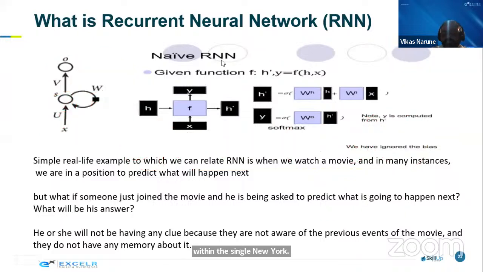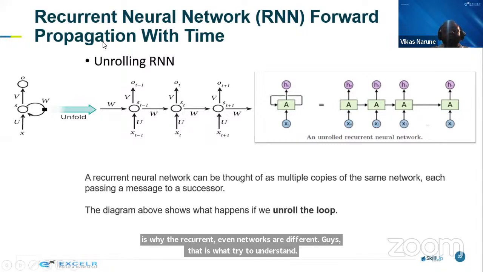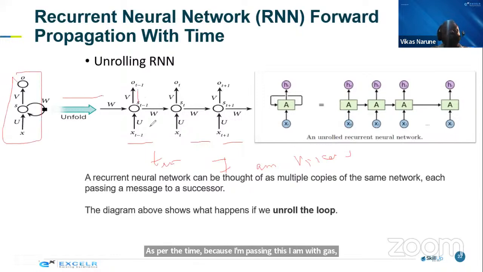Try to understand. If I unroll, guys, this is what I was talking about. If I unroll, you can see here, it is taking multiple inputs as per the time, because I am passing I, am, and so on, and it is trying to take them one by one. See here, the same neuron is there. If I unfold them, this is what is happening. It is taking I at time one. Whatever this I is, it is getting multiplied by weights and it is creating one output. That output is again given as an input to the next time step.